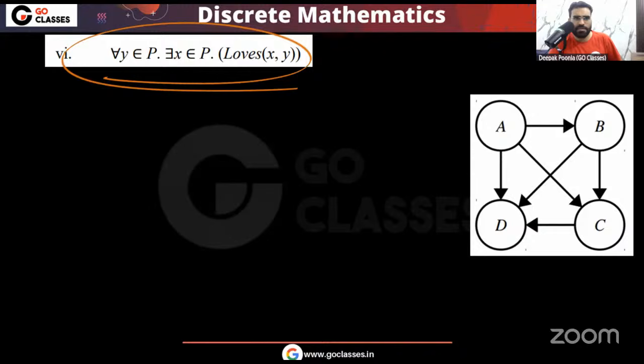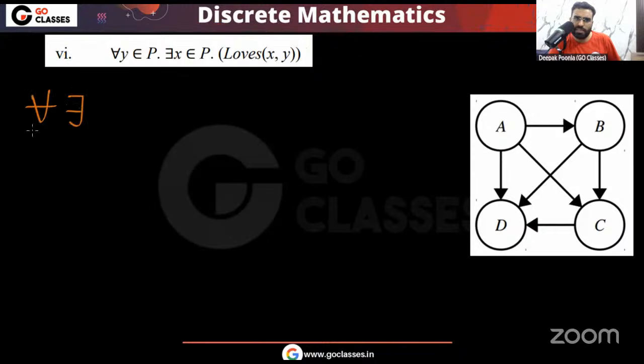Let's see the sixth statement. For all there exists, this template we already know. For all there exists, there is a song. I told you that whenever you see this template, a song should come to your mind. What is that? Hindi song from Rabta, from the Agent Vinod movie, I think.